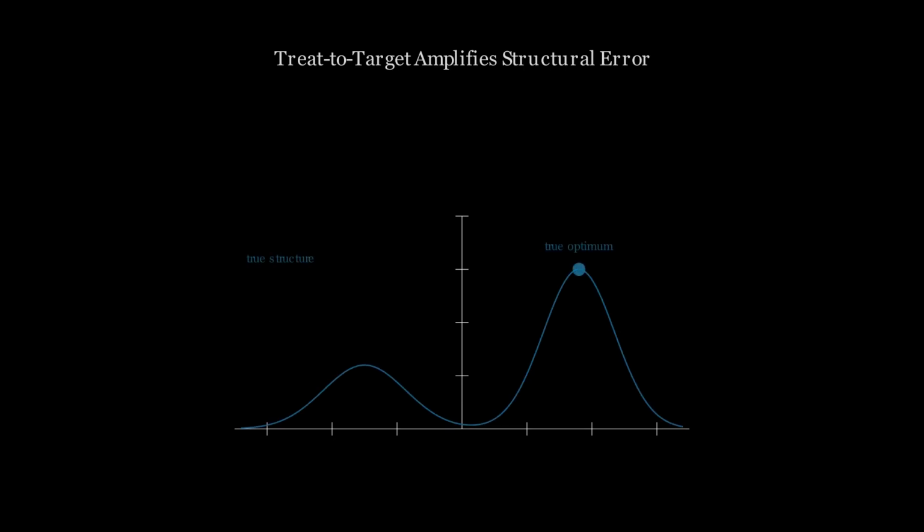Treat-to-target protocols optimize clinical interventions against a model-defined goal. If the model relating treatment to outcome is structurally wrong, the protocol optimizes against the wrong target. The more tightly the protocol is implemented, the more precisely harm is delivered to the patient. This is structural amplification in a clinical context. High protocol fidelity inside a misspecified clinical model does not improve outcomes. It worsens them systematically.